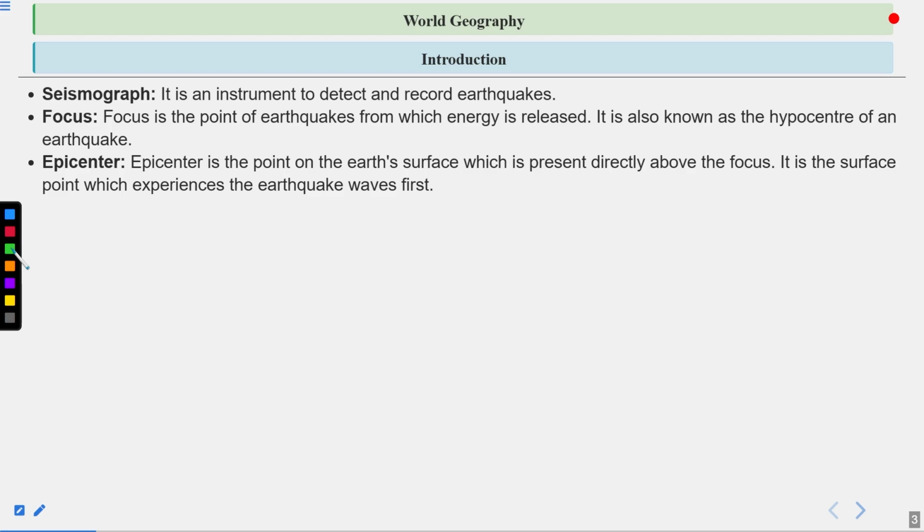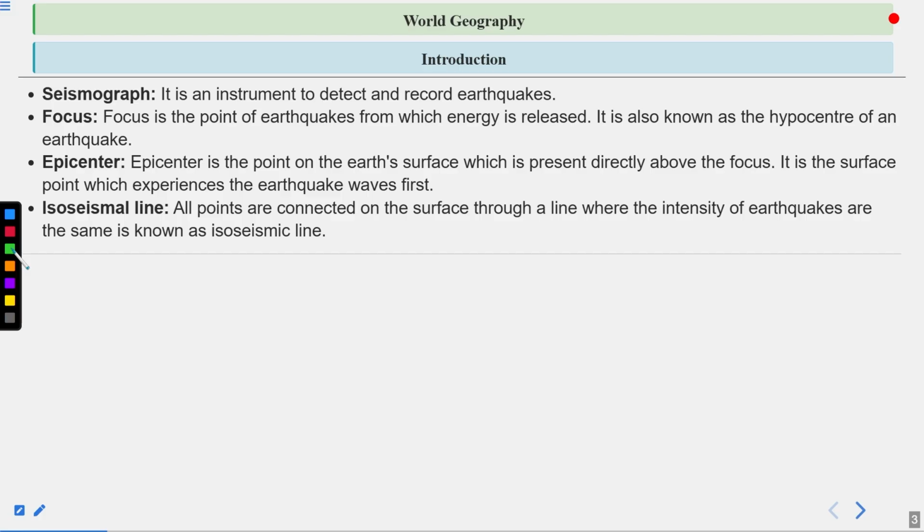Epicenter is the point on the earth's surface which is present directly above the focus. It is the surface point which experiences the earthquake waves first. So an earthquake originates in the crust at a point called the focus beneath the earth's surface, and the point lying directly above the focus is called the epicenter. The epicenter is the point through which the earthquake reaches the top surface of the earth, and from there it spreads all over the crust and above the surface.